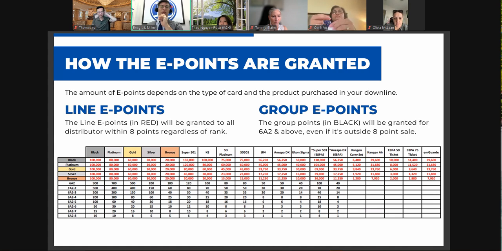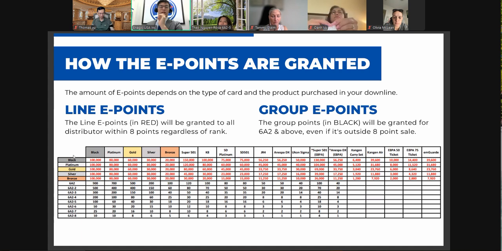Then this shows your rank. By the way, you can be 1A to 6A and still have EAPA. At 6A2 and above, you're going to be earning group e-points, which I will cover later. But I want everyone to take a look at the line e-points, which is highlighted in red. These e-points will be generated within your 8 points.